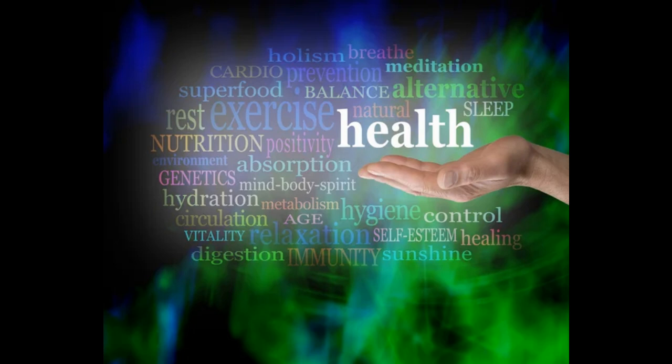Diet. A balanced diet rich in antioxidants, vitamins, and minerals can help reduce oxidative stress, which is a key factor in cellular aging. Diets like the Mediterranean diet, rich in fruits, vegetables, nuts, and healthy fats, are associated with better cellular health. Exercise. Regular physical activity has been shown to improve mitochondrial function, reduce inflammation, and enhance DNA repair mechanisms.